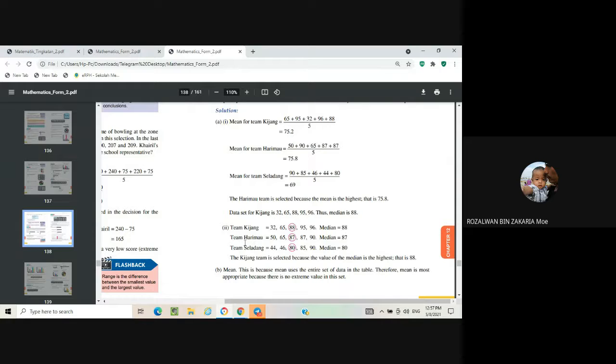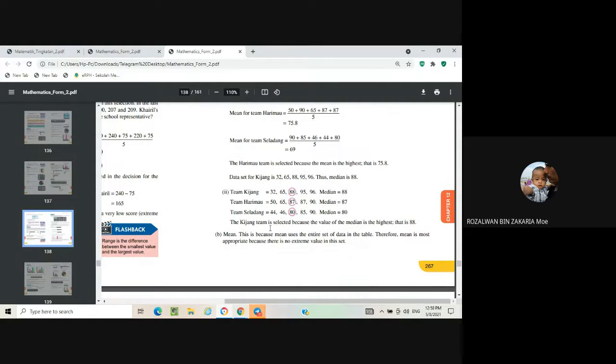Okay, for the team Harimau, we have to rearrange the score in ascending order. So it is 50, 65, 87, 87, and 90. Then after that, find the median. So you will get the median equal to 87.